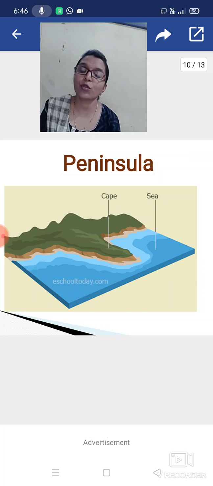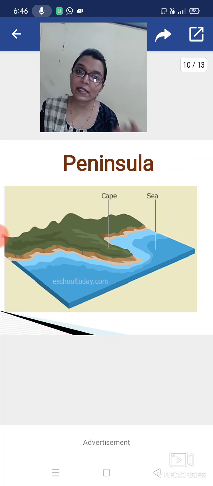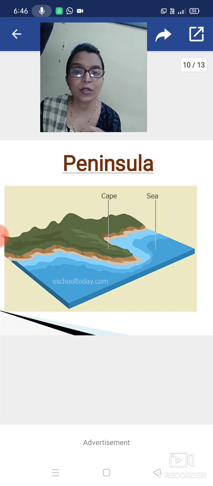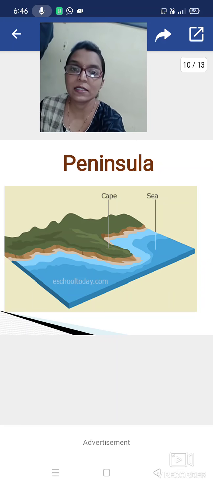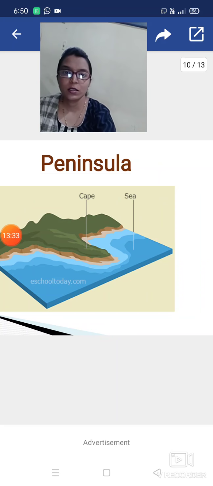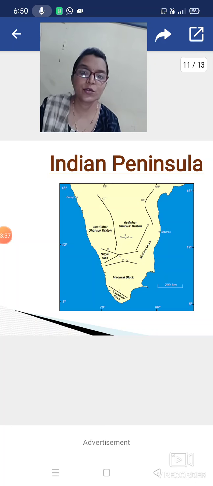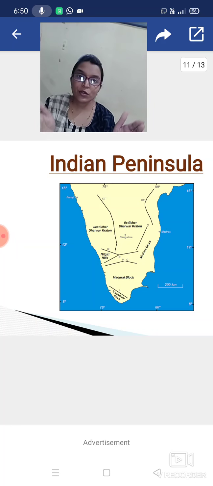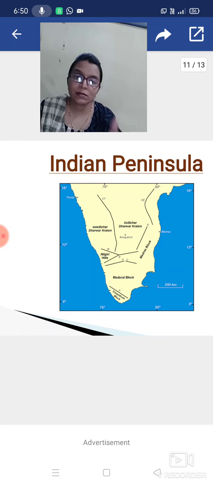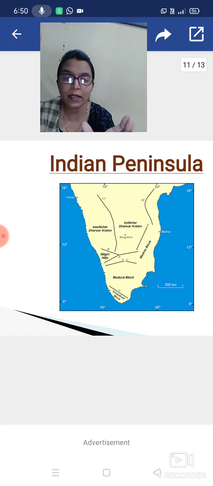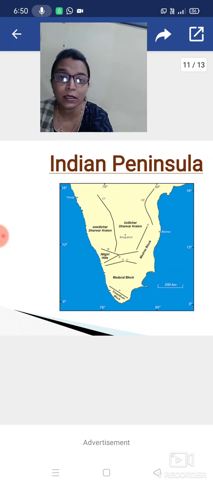If you don't know the pronunciation, you can write it in your textbook with a pencil. In the next image you can see the Indian peninsula. It is also covered by water on three sides, and it is extended to the mainland.